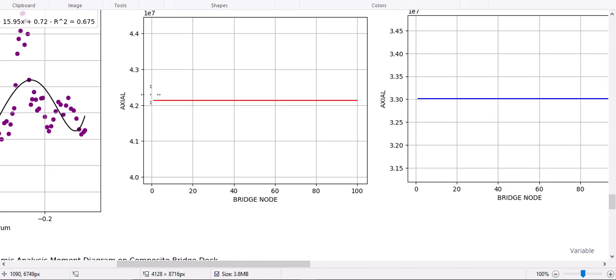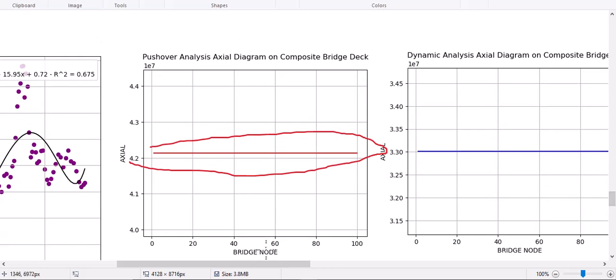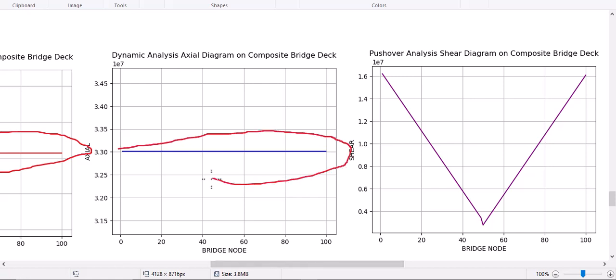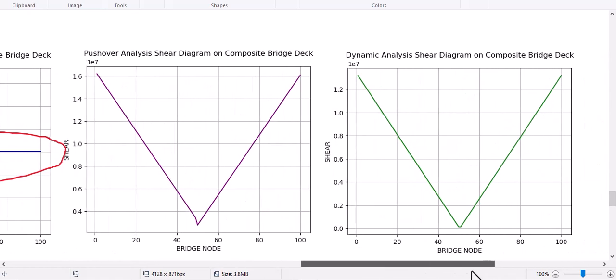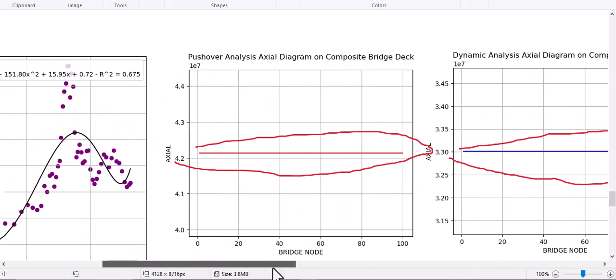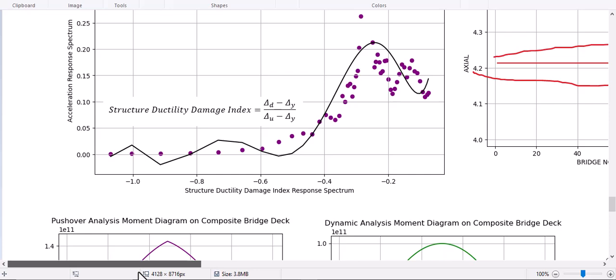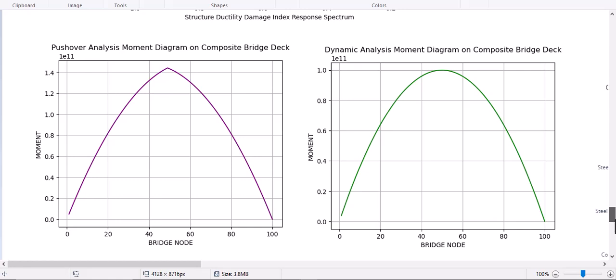Actual forces based on pushover analysis have this shape, and also based on dynamic analysis, the axial diagram has this shape, and also the shear diagram based on pushover and dynamic analysis has this shape, you see in here. And let's see the moment diagram based on the last outputted data. Based on the last outputted data, the moment diagram of the pushover and dynamic analysis has this shape.